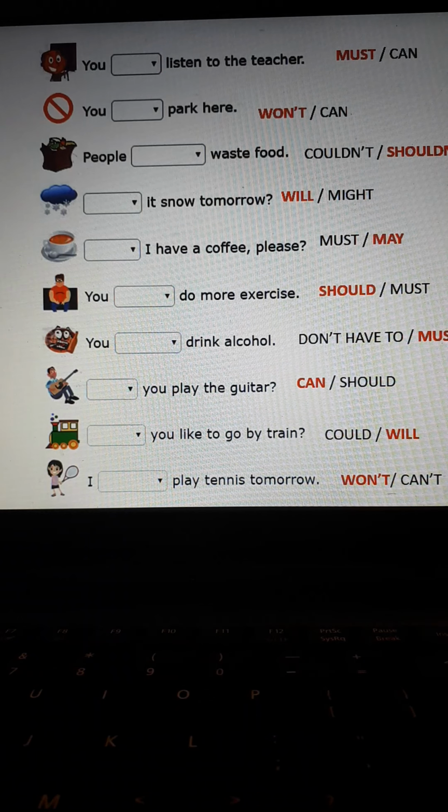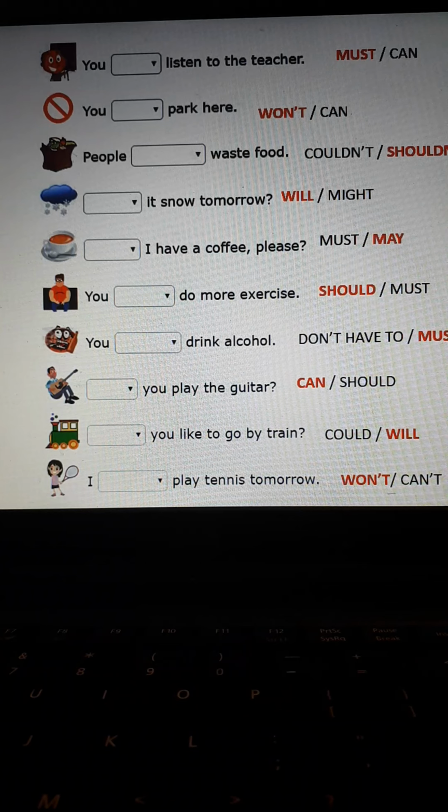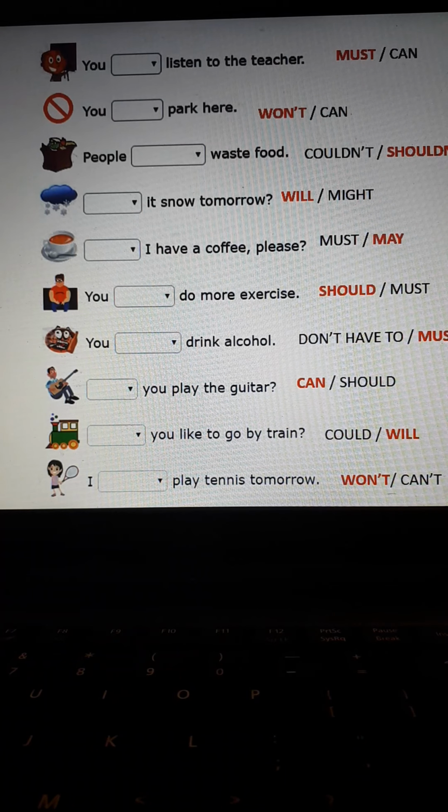You can listen to the teacher. But if we are talking about a moral obligation, something that you are supposed to do in the class, you are going to select must. So you must listen to the teacher.